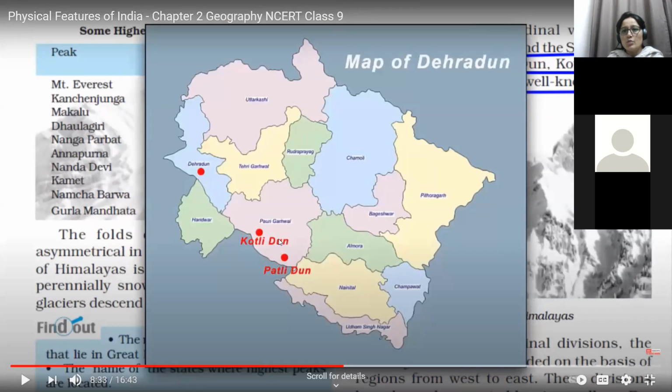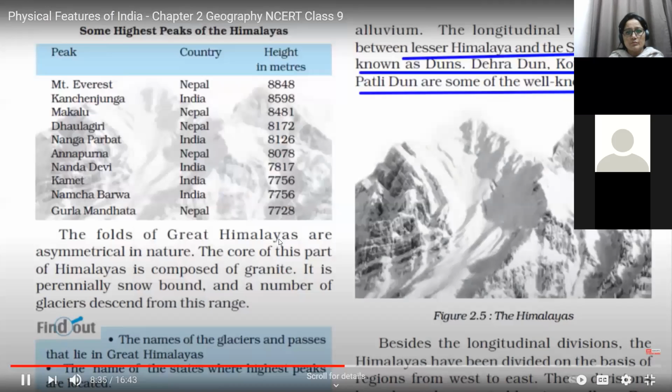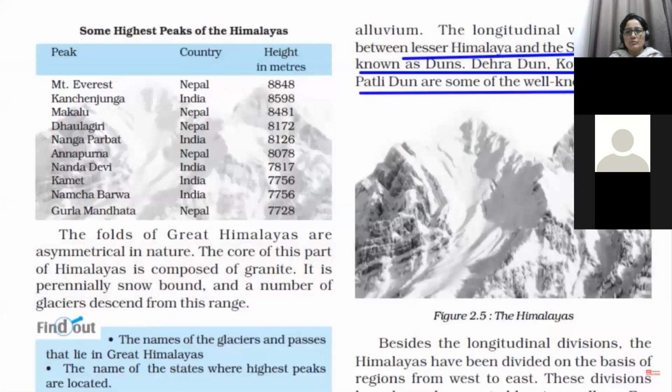Now here the question is, what is Dun? Duns are broad valleys situated between the middle and lower Himalayas. I repeat, a Dun is a broad valley situated between the middle and lower Himalayas. Examples: Patli Dun, Kotli Dun, Dehradun, present in this range. So this was all about the three important ranges of Himalaya.